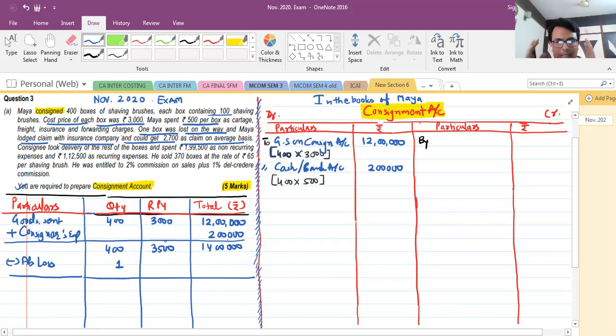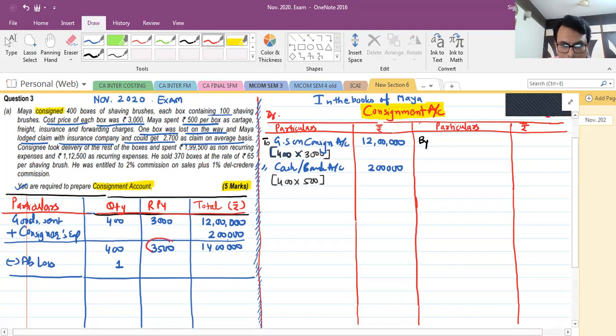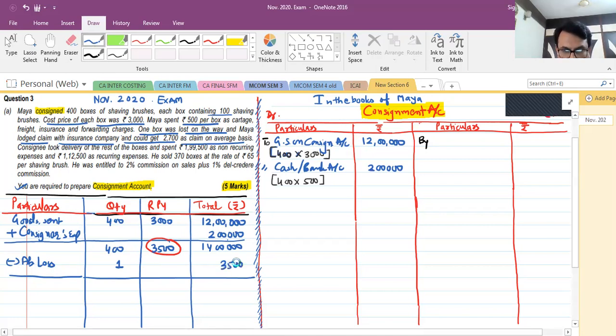So for abnormal loss, one unit, that is one box, how much will it cost? Same 3500, because the cost appearing here is helpful for this. Before the goods were lost, you had already incurred 3500 rupees per box, so 1 into 3500 will be 3500 rupees.